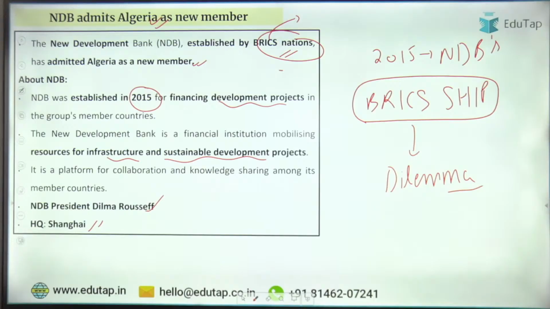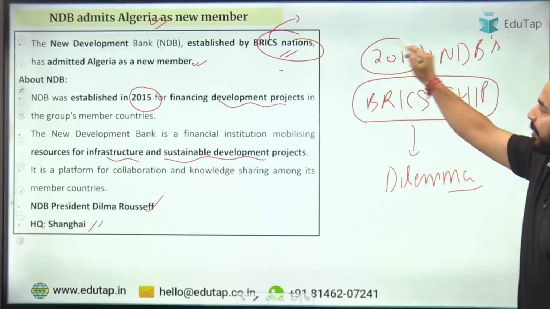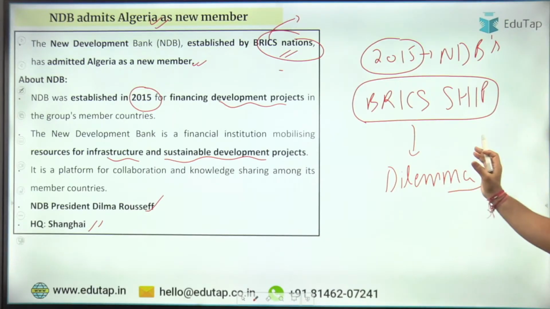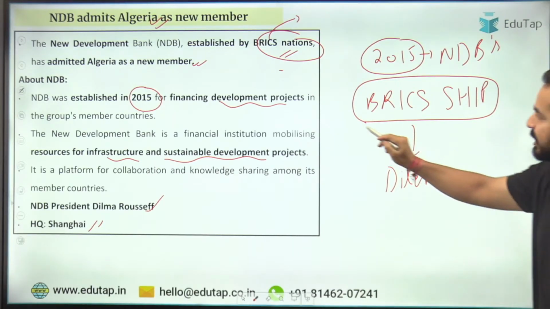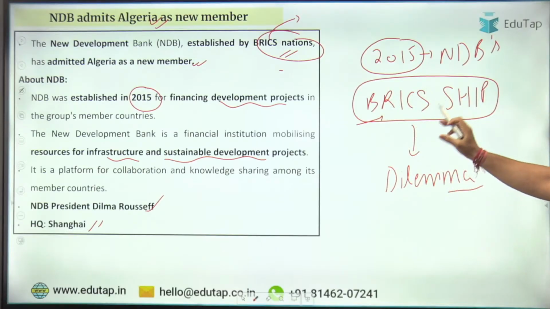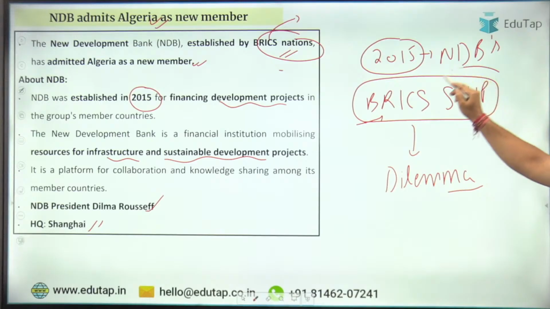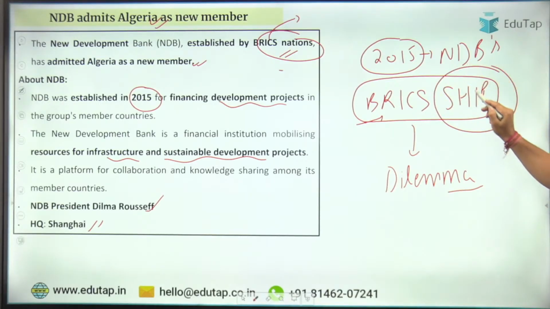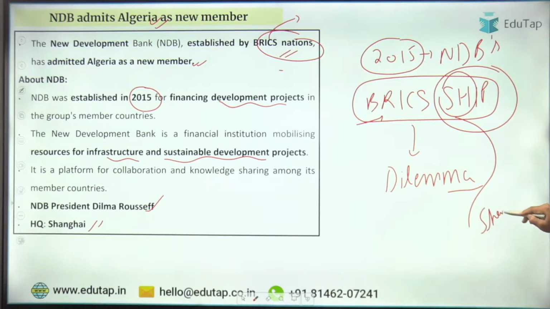Ab what exactly are the hidden details here? See, in 2015 the NDB was established, right? किसने बनाया था एनडीबी को? दैट इज द ब्रिक्स नेशंस, ब्राजील, रशिया, इंडिया, चाइना, साउथ अफ्रीका. ओके, एंड नाउ दिस इज द ship. Here SH stands for its headquarters, that is Shanghai, right? And I stands for infrastructure and sustainable development projects.